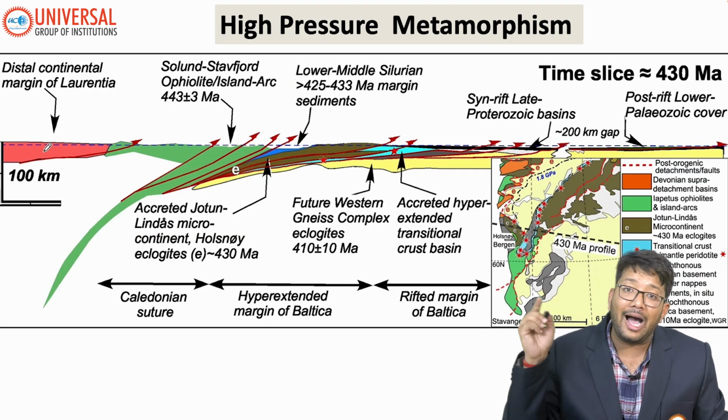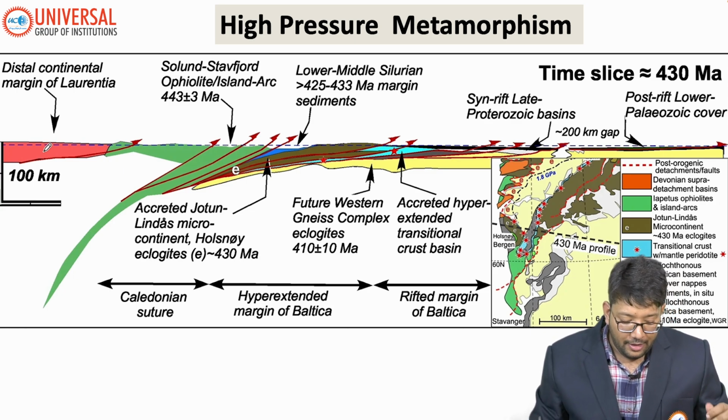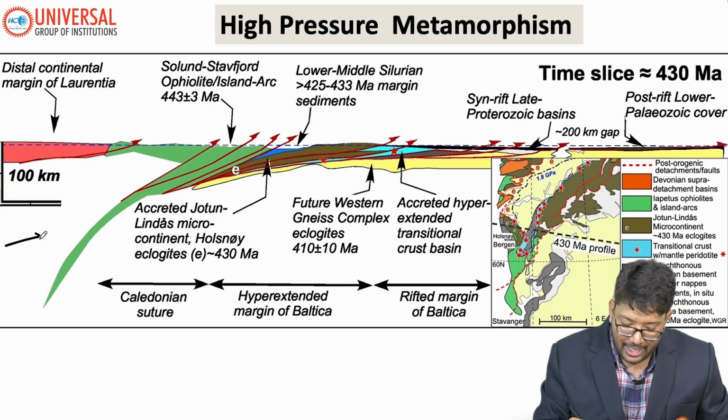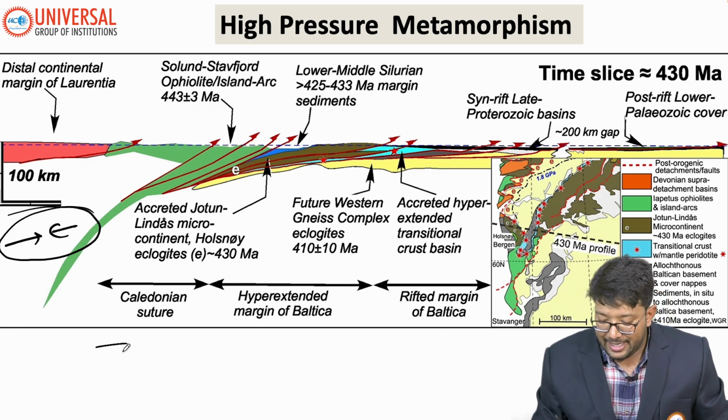So if I talk about high pressure metamorphism first, basically when continental plates are colliding, two continental plates are colliding with each other. Do you remember Pangaea? So earlier the Tethys Sea was there.